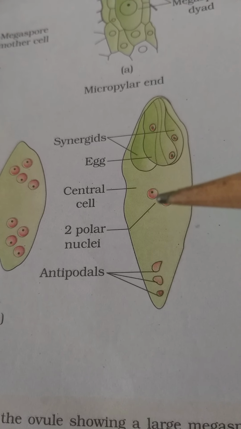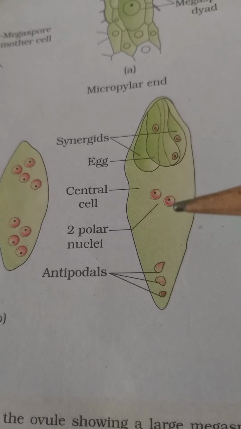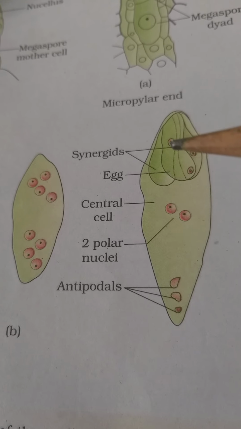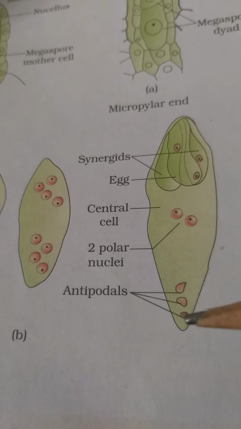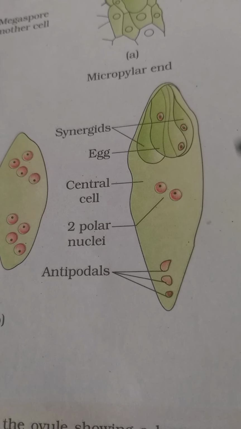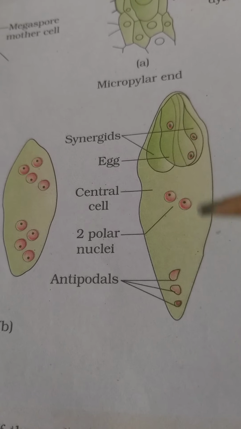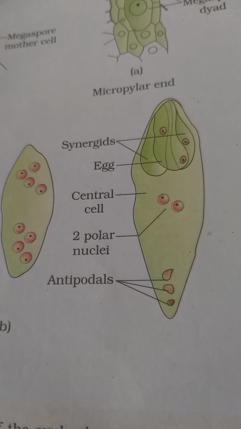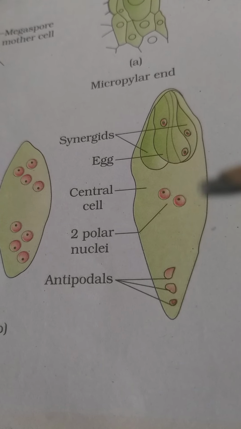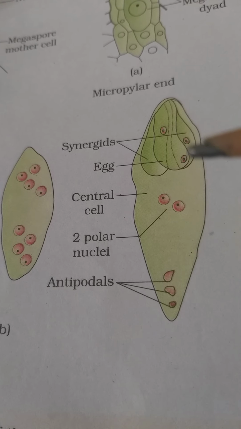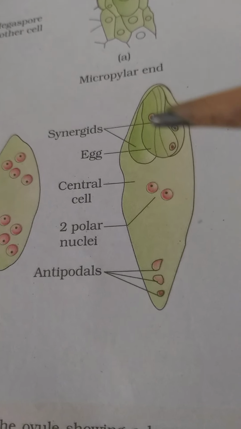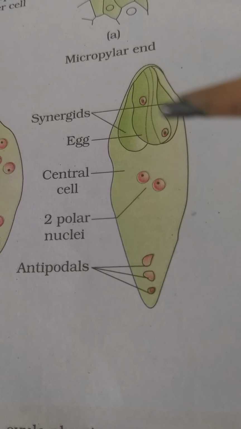Below the egg apparatus, these are the haploid nuclei which are left, 2 polar nuclei. So 1, 2, 3, 4, 5, 6, 7, 8 nuclei, and they are organized in a very specific pattern to form the embryo sac or female gametophyte. Now this is the large central cell towards the micropyle which is called the egg, the female gamete, which will be fertilized.